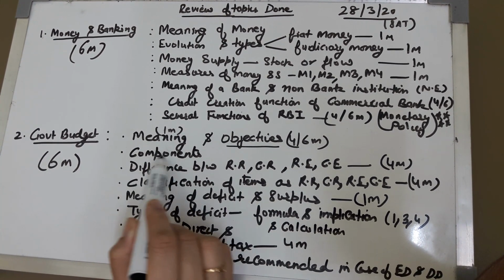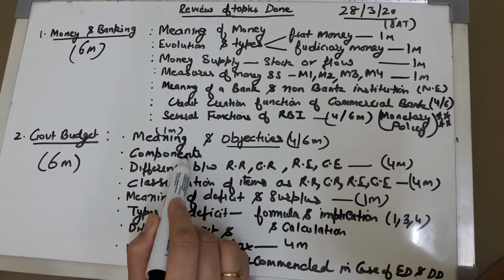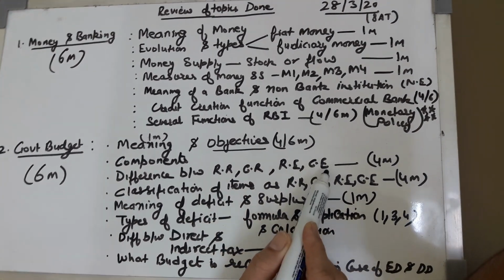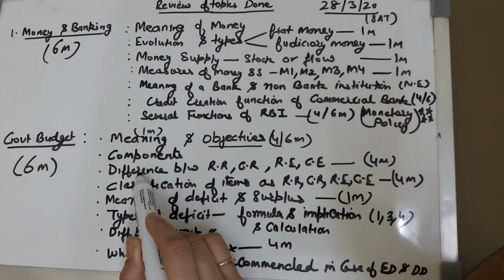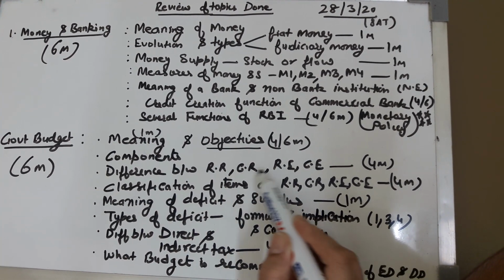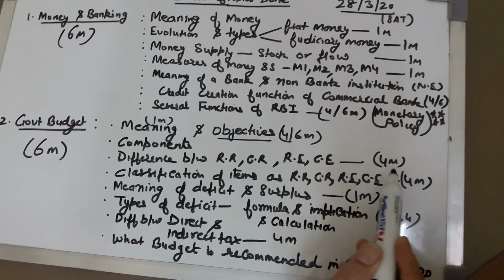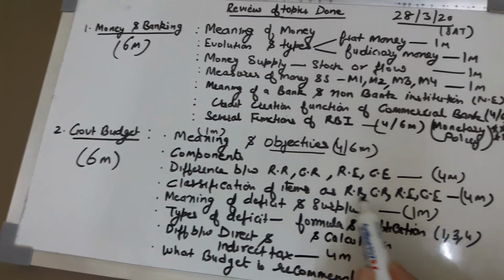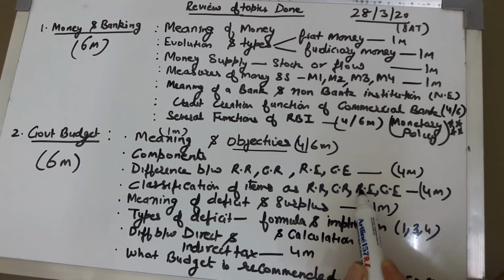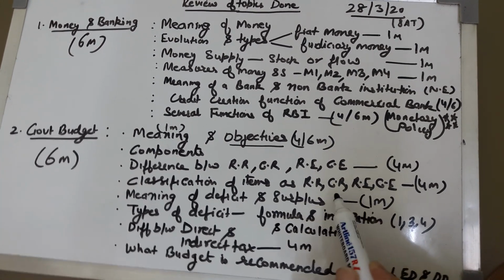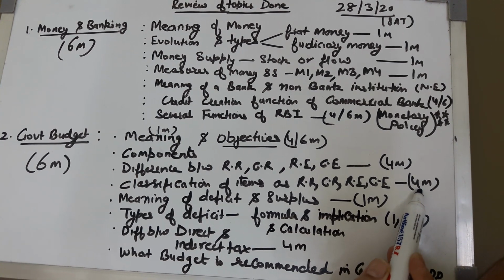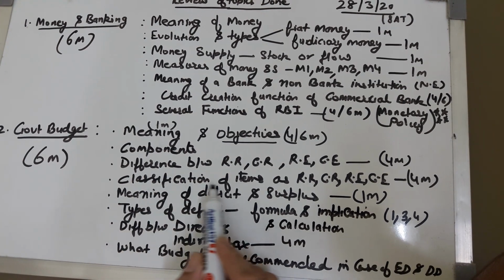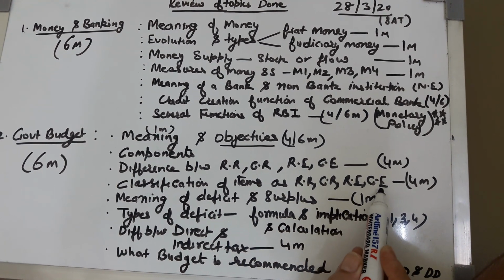Then we switched over to the components. The components are revenue receipt, capital receipt, revenue expense and capital expense. You can expect a 4 marks difference in them. The next thing which you have to prepare is classification of items as revenue receipt, capital receipt, revenue expense and capital expense. This can be asked for 4 marks, where 4 items will be given to you and you will be asked to classify them into these categories.